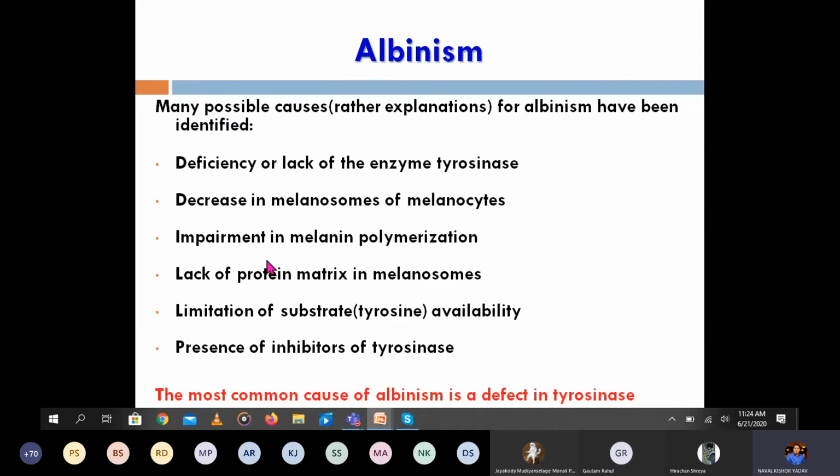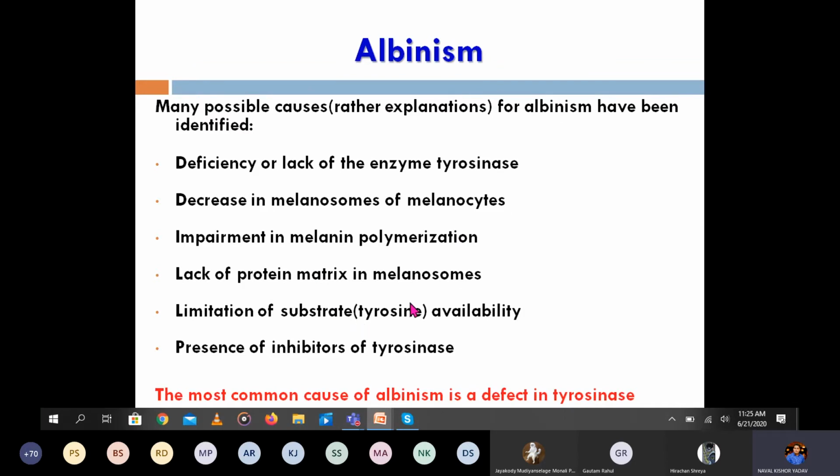But there are some other causes also. One is a decrease in the melanosomes of the melanocytes. Here the enzyme is not defective, but the number of melanosomes in the melanocyte, which are responsible for melanin synthesis, is decreased, so synthesis of melanin will decrease. Impaired melanin polymerization may be another cause. Another is the lack of protein matrix in the melanosomes.